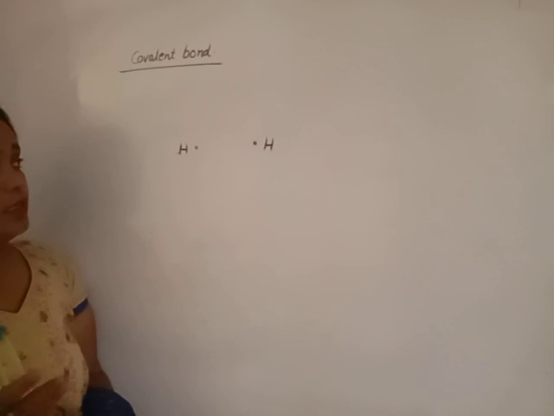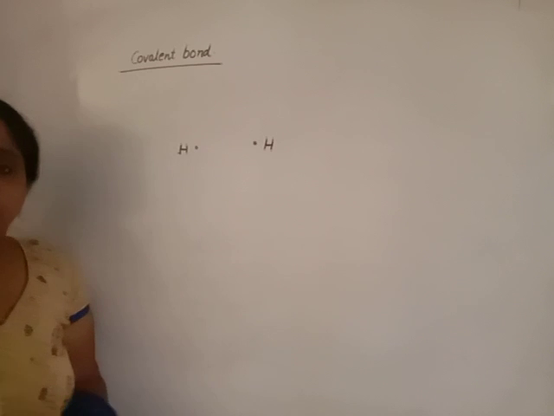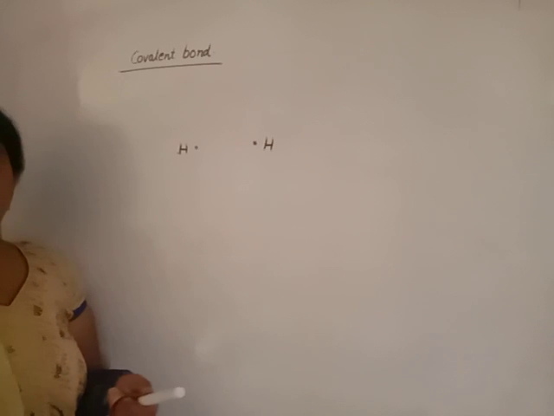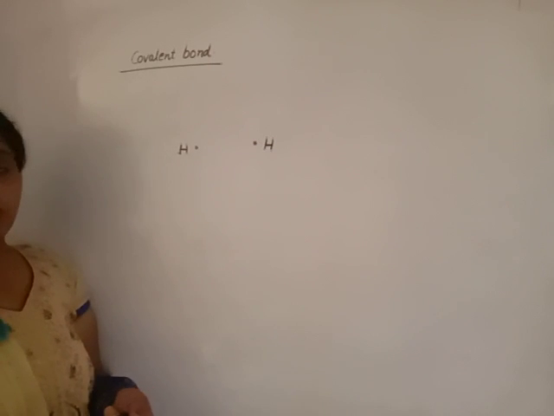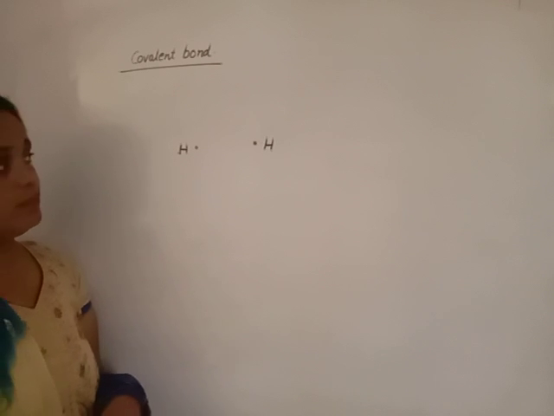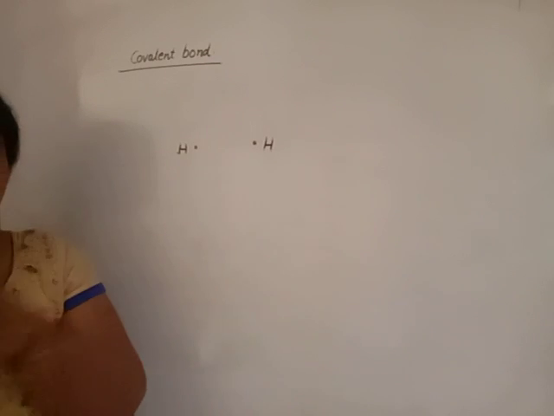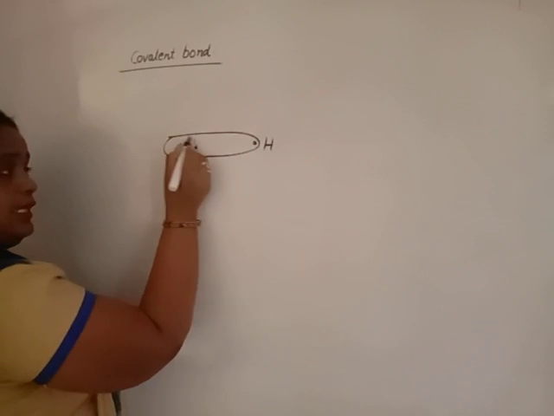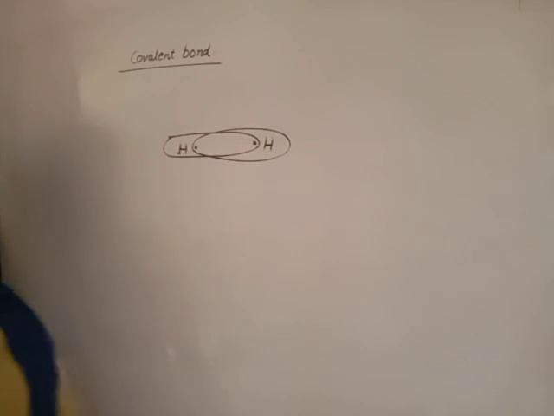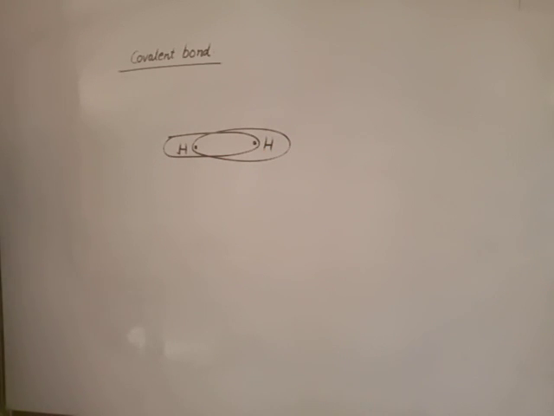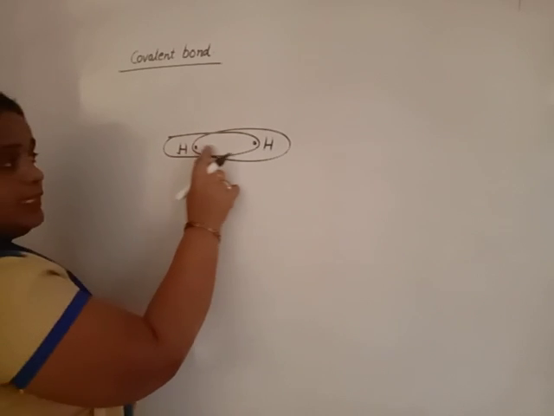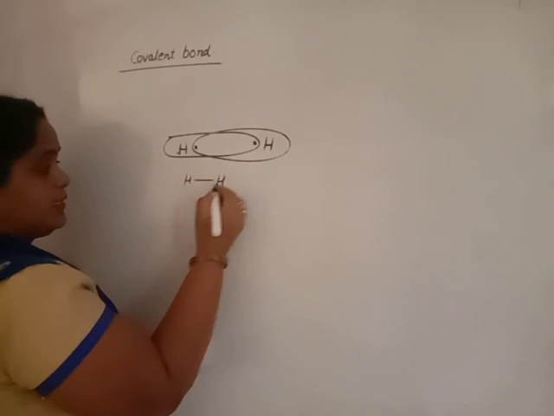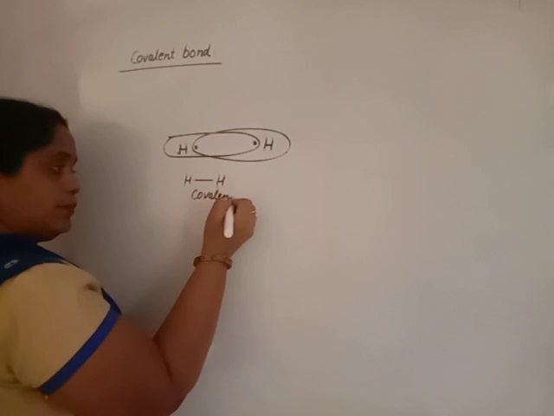What will happen? None of the atoms will try to lose the electron. Both will try to gain an electron to become stable. Then what happens? This hydrogen atom or this hydrogen atom does not lose the electron. They will share their electron with each other to attain a stable noble gas configuration. The bond formed by this type of sharing is known as covalent bond.